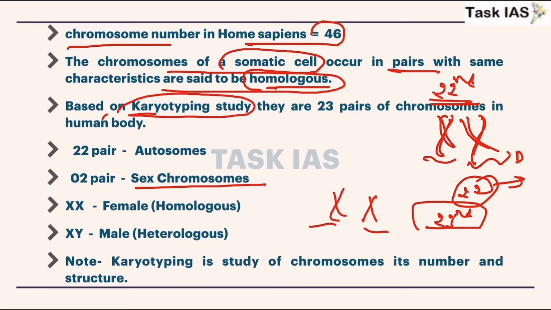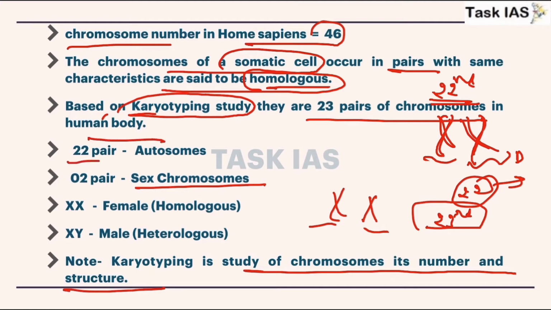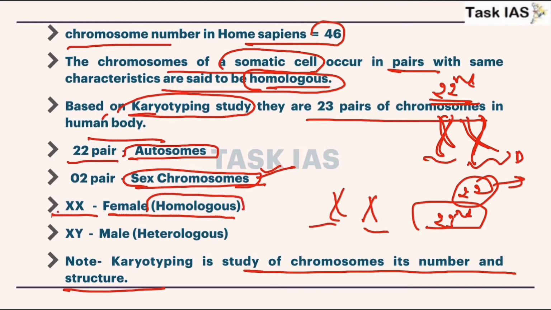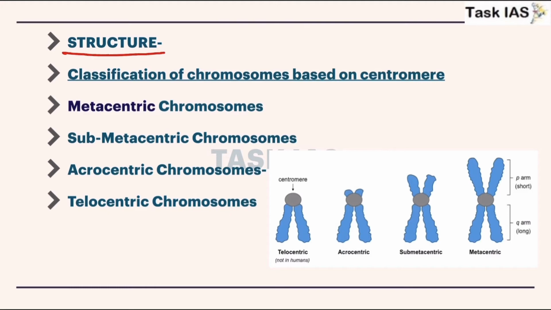Now based on karyotyping study, so what is karyotype? Karyotype is the study of chromosomes, their numbers and structure. So if we do a karyotype study, then there are 23 pairs of chromosomes in the human body. 22 pairs are autosomes and 1 pair is sex chromosomes. So these chromosomes perform the function of reproductive parts. XX, that is female, and these are homologous chromosomes because both have similar structure. XY, these are male sex chromosomes. These are heterologous because one is X and the second one is Y. They are different. Hetero means different.